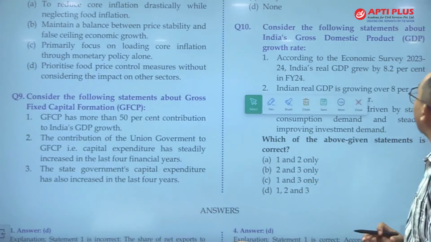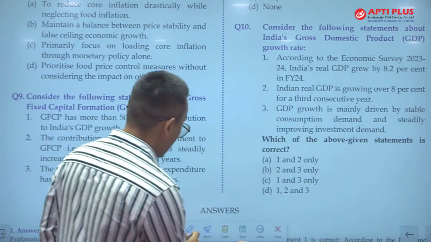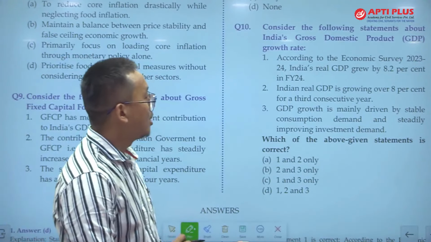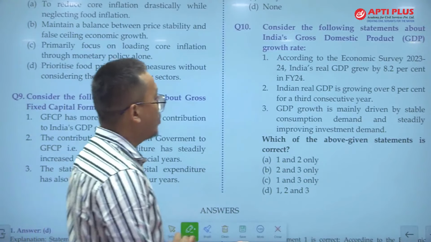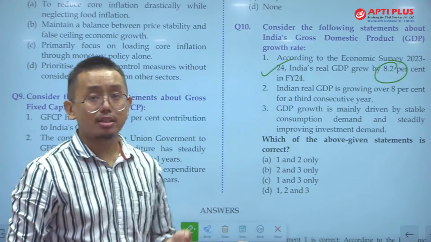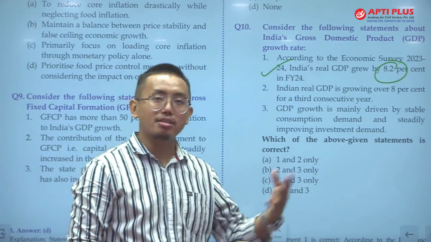consider the following statements about India's gross domestic product. So this is related to GDP. According to the economic survey, India's real GDP grew by 8.2%. This is correct. So we just discussed that India's GDP grew by 8.2% this fiscal, and this is higher than the last 3 fiscals.